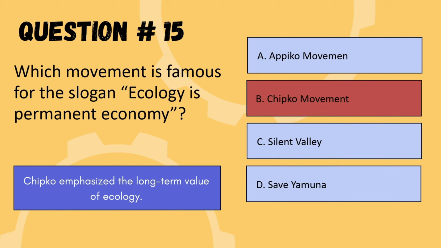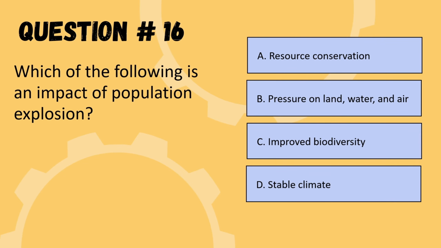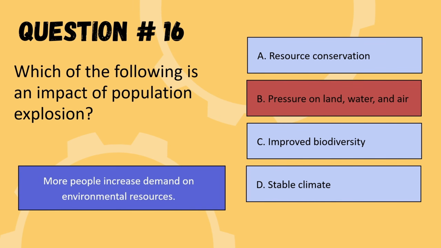So we are moving to the next question. Our next question is, which of the following is an impact of population explosion? The options are resource conservation, pressure on land, water and air, improved biodiversity, or stable climate. So the correct option is option B, pressure on land, water and air.